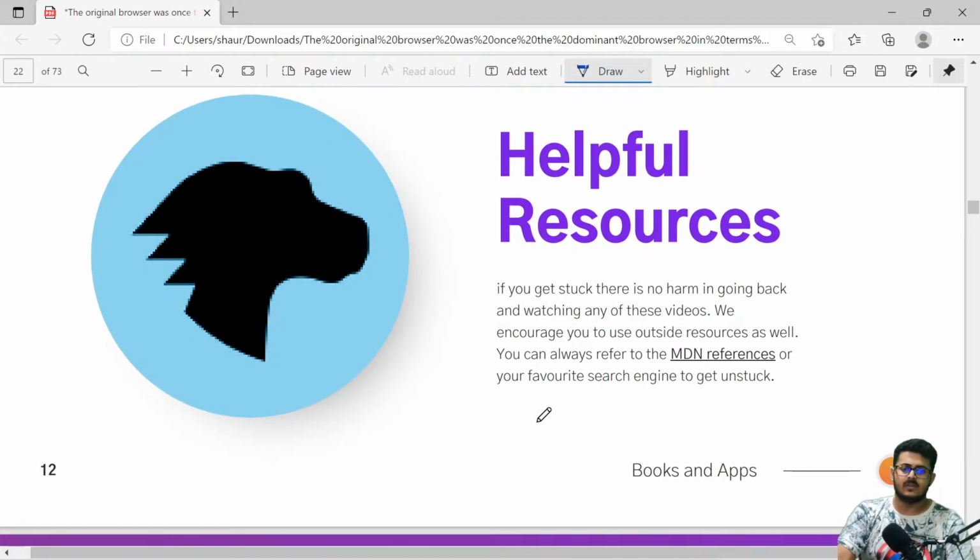One of the most helpful resources while learning HTML, CSS or JavaScript is the MDN references. You can directly search for the same. This is the logo for MDN references. This will help you go through various different tags and resources available in the case of HTML, CSS and JavaScript. So whenever you're getting stuck somewhere and not able to understand, you can directly Google it, or you can go to MDN references and find the solution right over there.